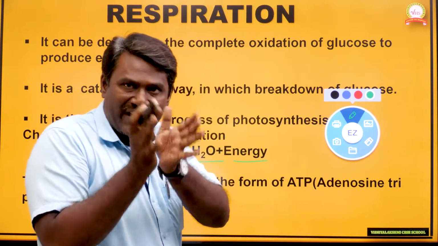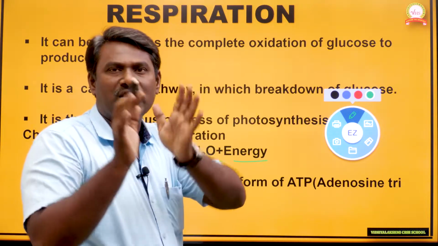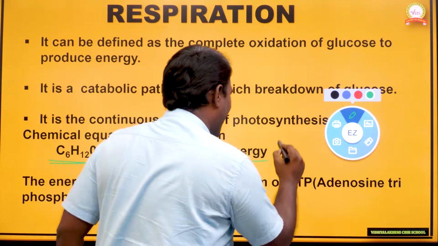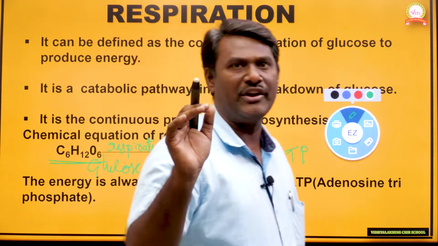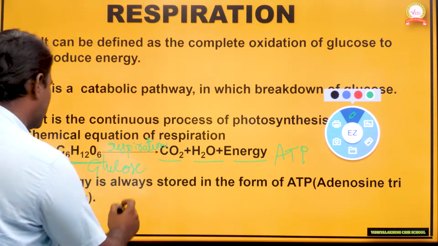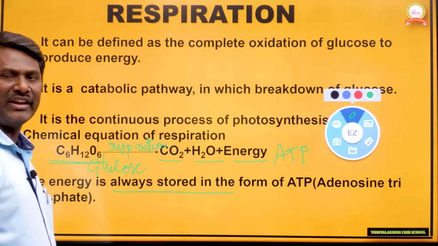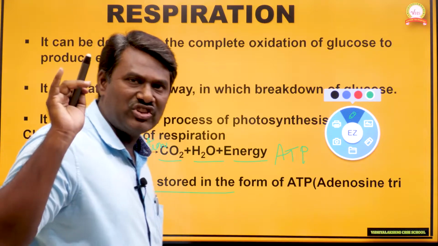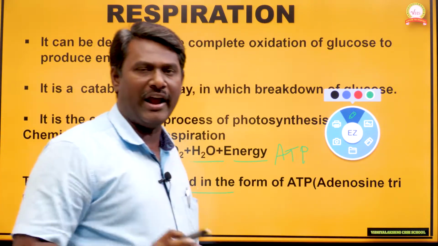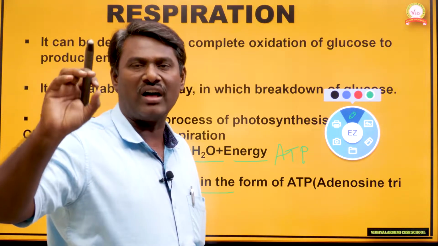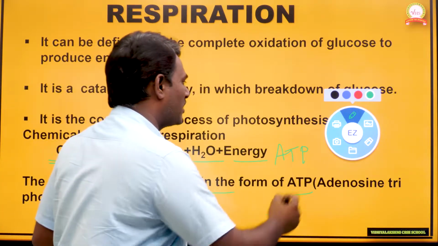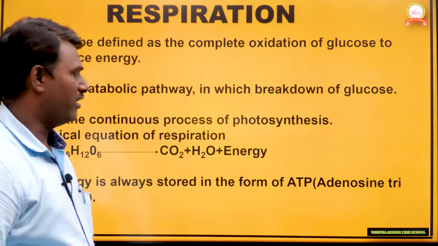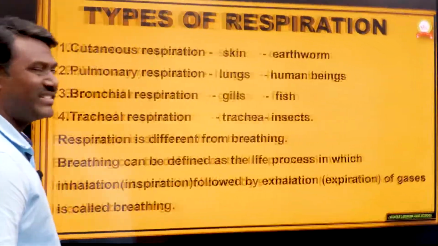So energy is always stored in the form of ATP. That is called adenosine triphosphate. Energy is always produced during respiration, and that energy is always stored in the form of ATP, adenosine triphosphate. So that is about the basis of respiration.